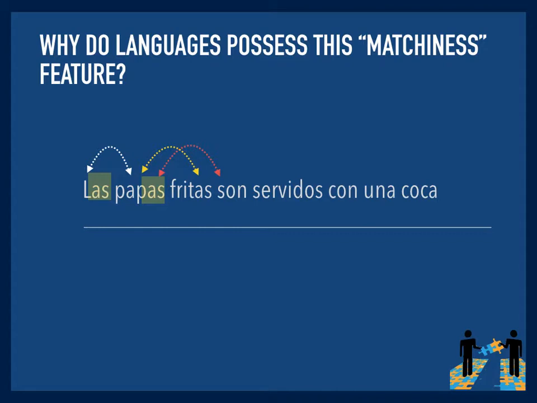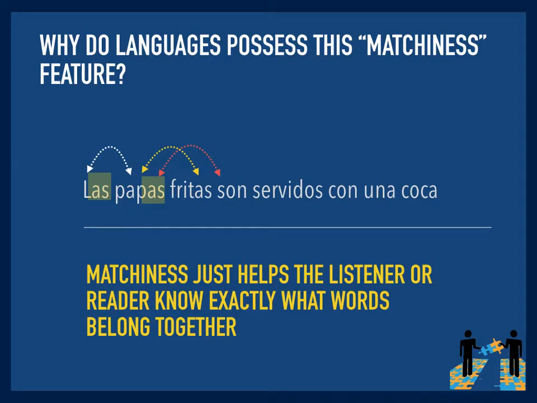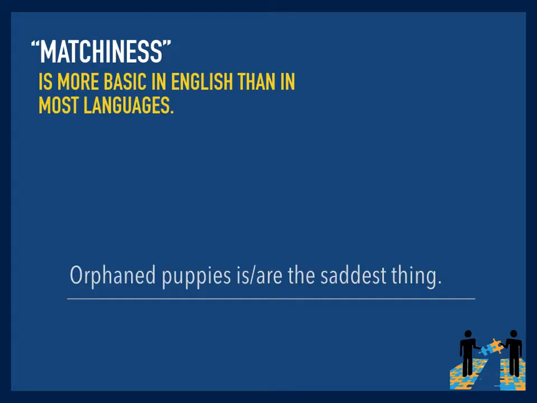I've mentioned before that Greek and German are also very concerned with matchiness, more so than English. Why does matchiness exist in all these languages? Because it helps us know what words belong with what, and that in turn enhances clarity, the clarity of the sentence. So it's not to make sure English teachers have a job. It's just a part of language, regardless of what language you're going to be speaking or writing in. And again, I want to point out, Spanish is more concerned with this matchiness thing than English is.